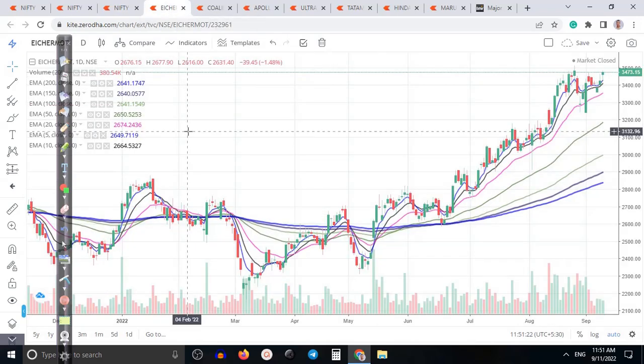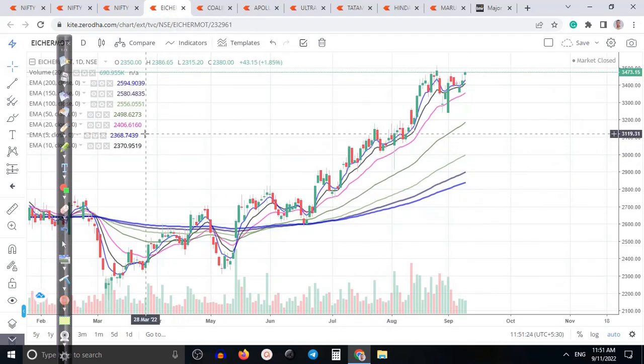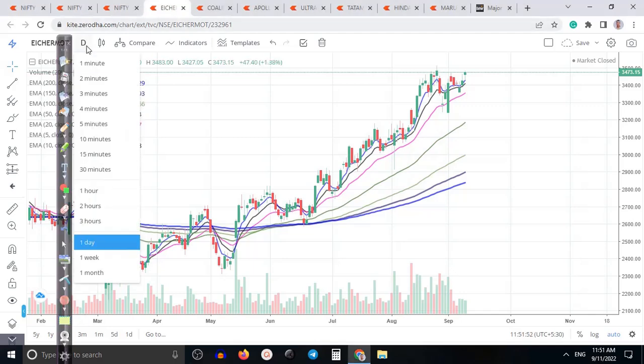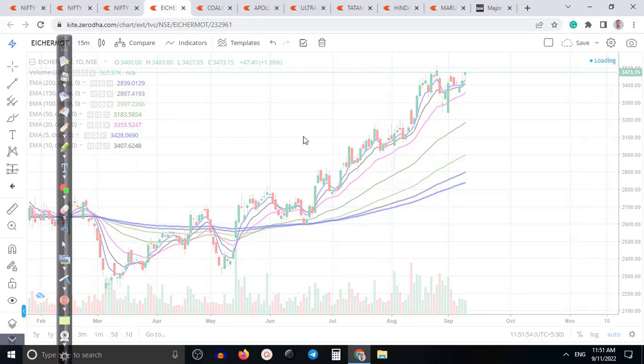First, this one, ICR Motor, this one daily time frame, and they're trying to break this resistance line, and they formed a bullish confirmation candle. It's a probability to create a new high. So for intraday, as an investor or swing trader, I'm not able to trade here because I'm looking for a pullback, but in this scenario they are surfing some specific moving average, so that is why I'll use it for intraday trading.